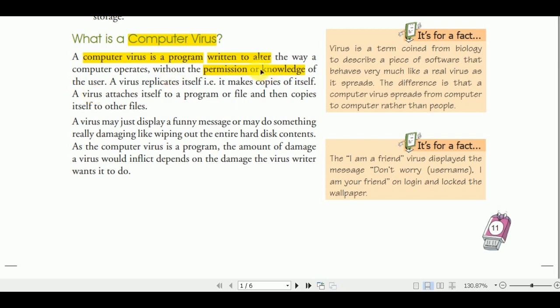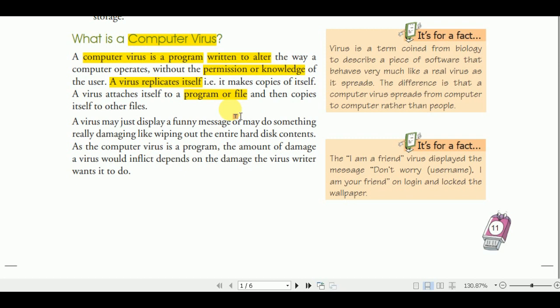A virus replicates itself. It means if a single virus enters your computer, then it will replicate, making maybe hundreds of copies of itself. A virus attaches itself to a program or file and then copies itself to other files. It has the ability to attach to a file and it can affect all your computer files.